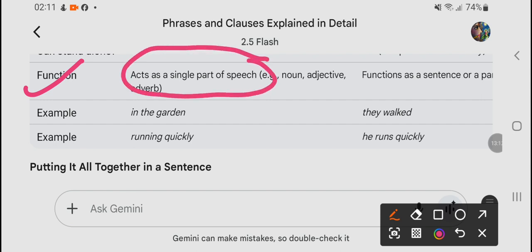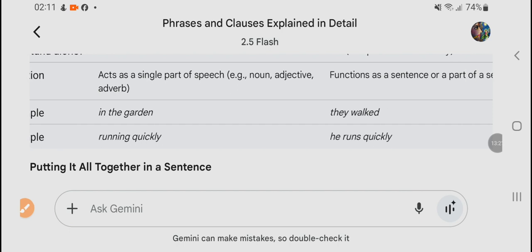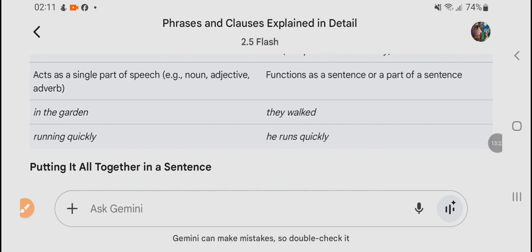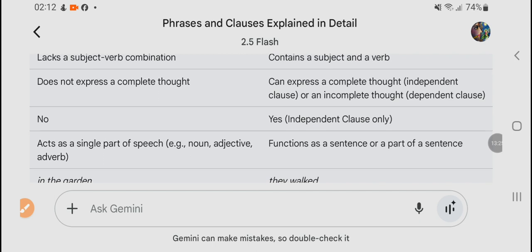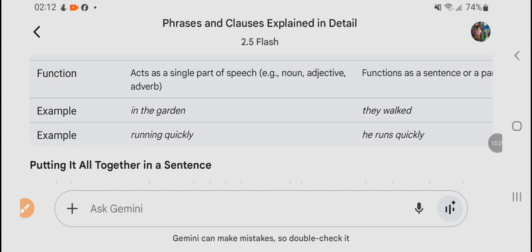A clause functions as a sentence or a part of a sentence. So it can be a complete sentence if it is an independent clause, or a dependent clause is part of a sentence.